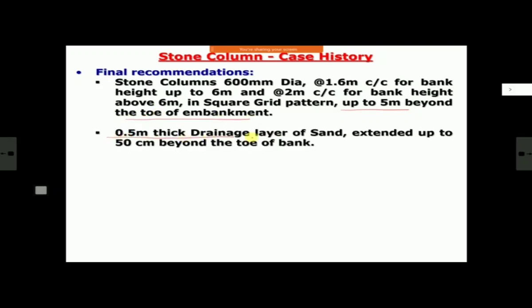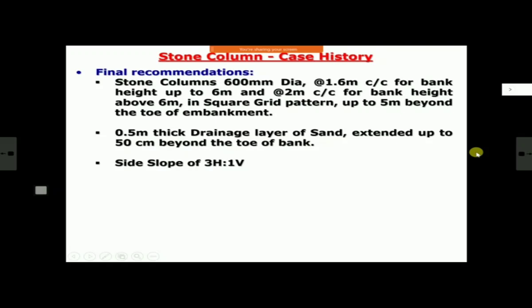Then over that they put 0.5 meter thick drainage blanket of sand, and this blanket also was extended to half meter beyond toe of bank. This also is important. This is your bank. Here, this is your drainage blanket. If you stop drainage blanket just here, what will happen? This water coming through here will get discharged right at the toe, and it will start cutting the toe. Therefore, you always take about half meter here so that water drains out here and it does not start undercutting your toe.